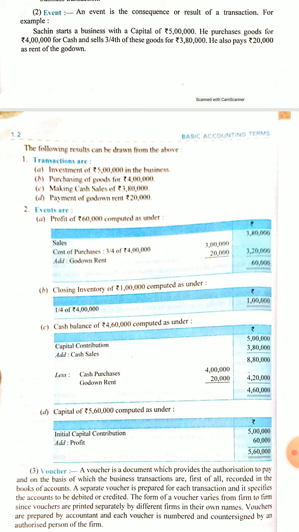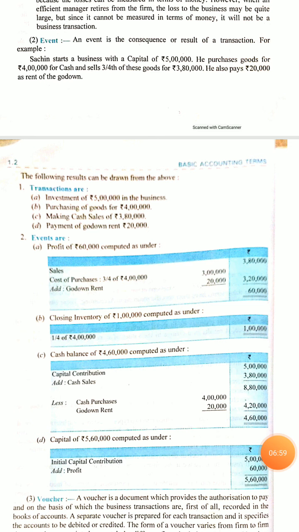Profit of 60,000 is computed as under. Sales are 3 lakh 80,000 and the cost of purchase is 3/4 of 4 lakh, as only 3/4 of the goods were sold, so 3/4 of 4 lakh, that means 3 lakh, and godown rent was paid 20,000. So 3 lakh 20,000 subtracted from 3 lakh 80,000 of sales gives us a profit of rupees 60,000. So this is an event, that a profit was earned. Closing inventory of rupees 1 lakh was found because 3 lakh was used and 1 lakh was remaining.